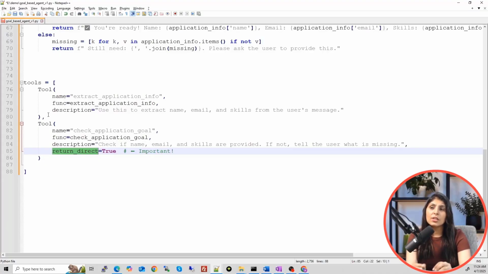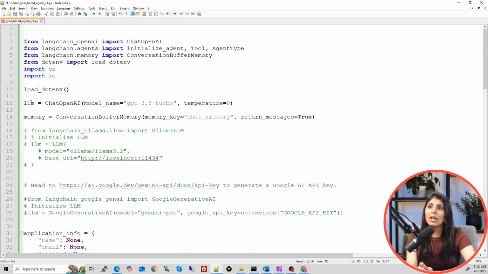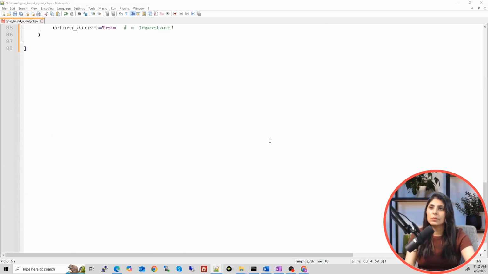In our case, for this task, we needed a specific function. So we created the Python function for that, and then we used it as a tool. Now let's write the code for the agent, and to that agent we will pass these tools, and we will also pass the LLM which we have defined above.